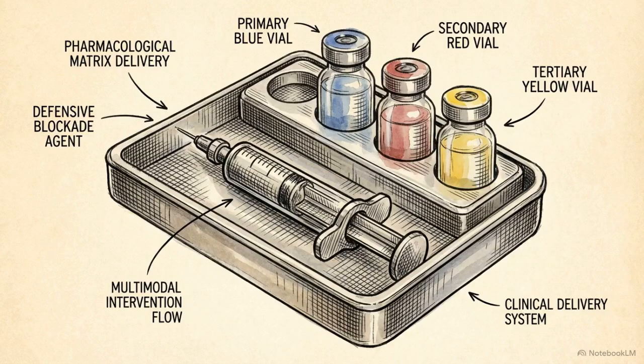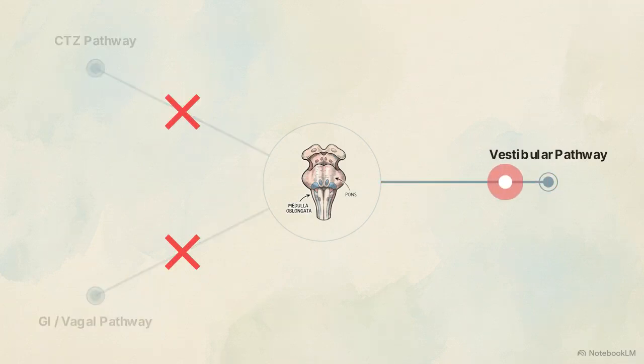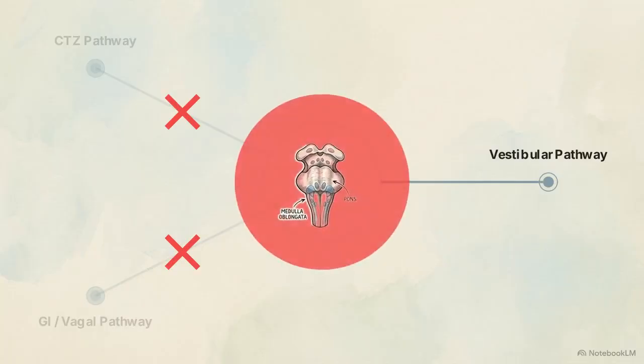Effective clinical intervention requires a multimodal strategy. Combining different drug classes allows for the simultaneous blockade of multiple afferent nodes. Clinicians must outflank the redundancy of the brainstem's detection network. If even one pathway is left open, the emetic sequence can still execute.